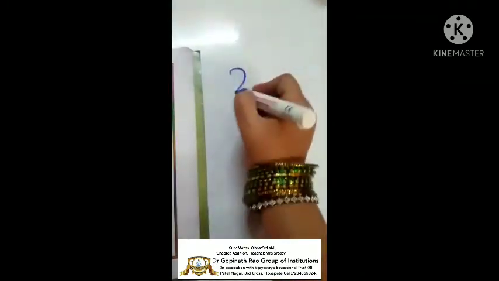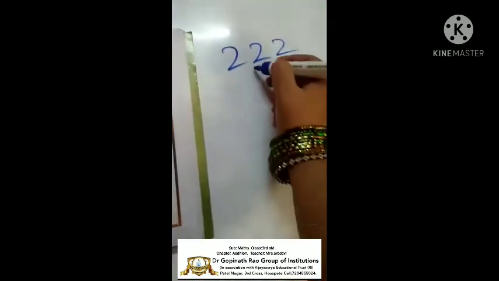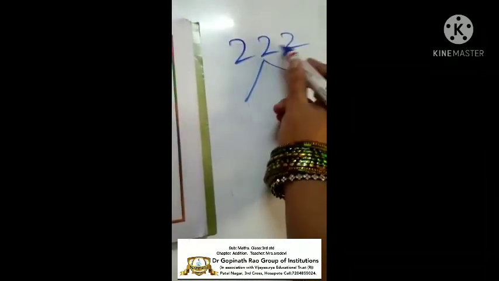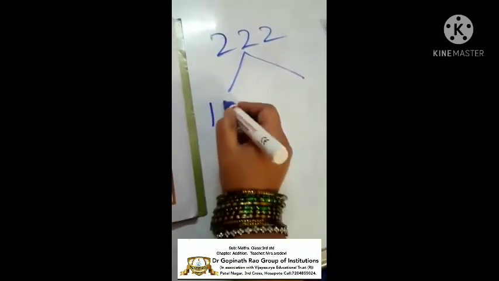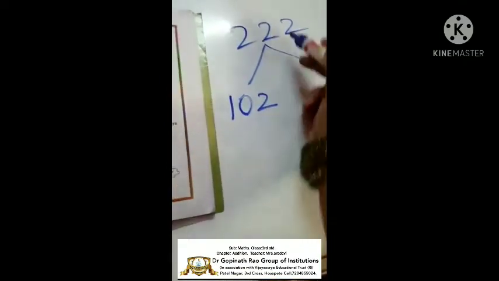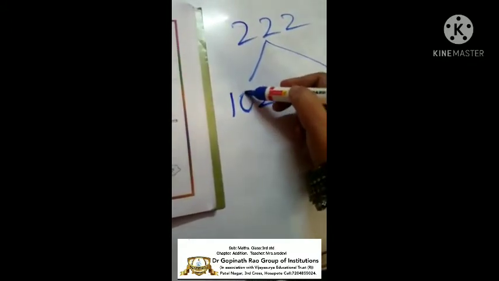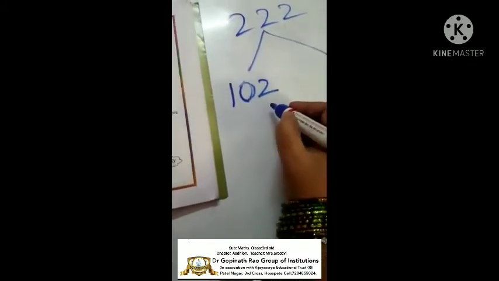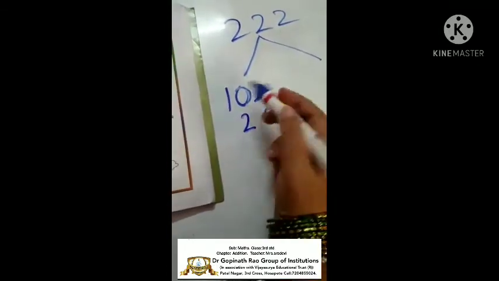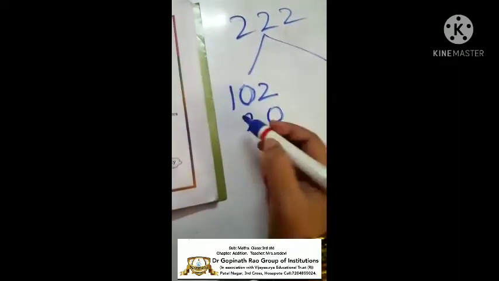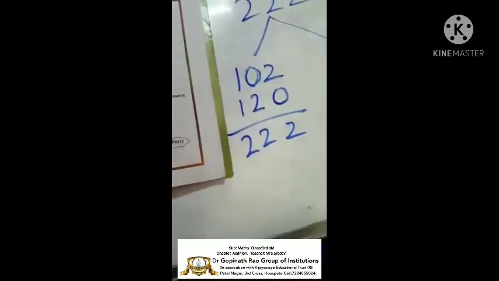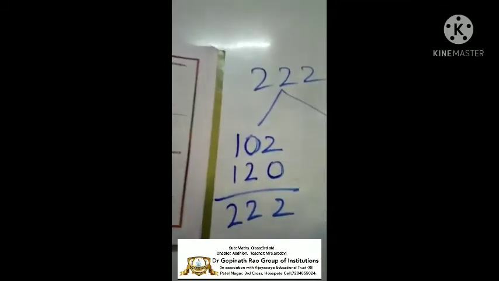What is there next? 222. So the next question is 222. How can I draw? See here. So 222. I will write 102. So 102 is already done. So 2 is done here. For 0 I still require 2 here. So 2 is already written here. So I need 2 here. So 1 is there. Here 2 is there. So I will write another 1 here. So the answer becomes 222. Still, how will I write the 1?